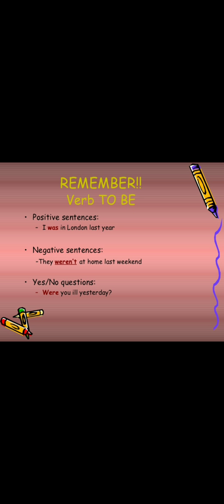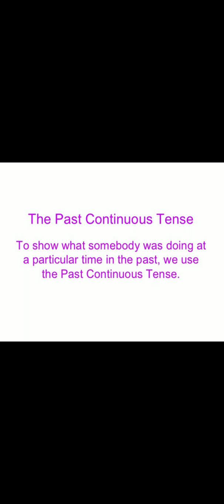Here we can see a little more, the verb to be. Positive sentences, negative sentences and yes or no questions. Positive: I was in London last year. So it is a positive sentence. Negative sentences: they were not at home last weekend. So here were not is a negative sentence of the simple past tense. Yes or no questions: Were you ill yesterday? So Were you ill yesterday is a question. So, dear students, I hope that you understood the simple past tense.